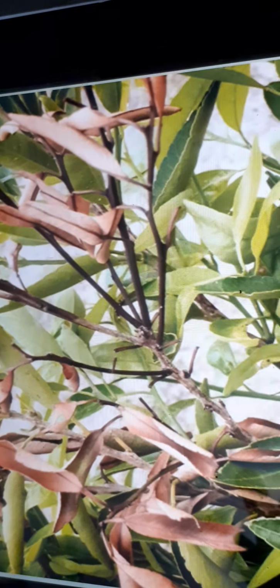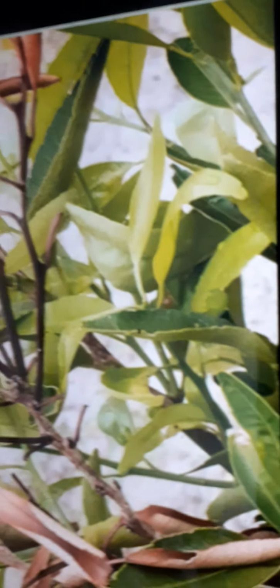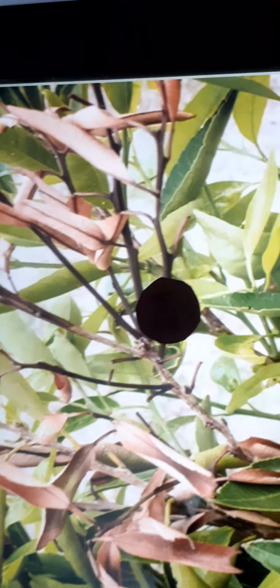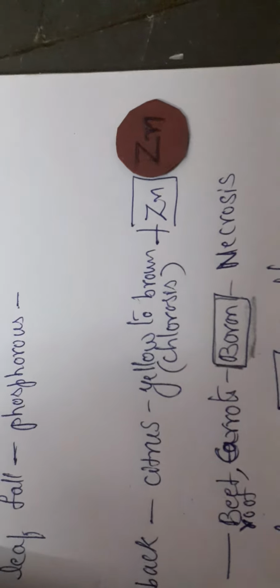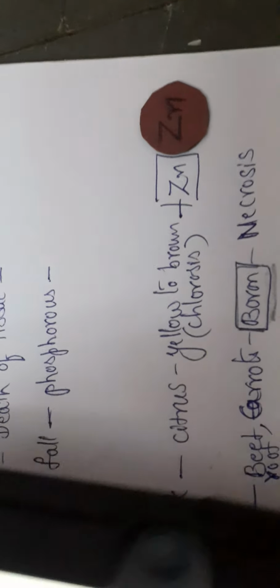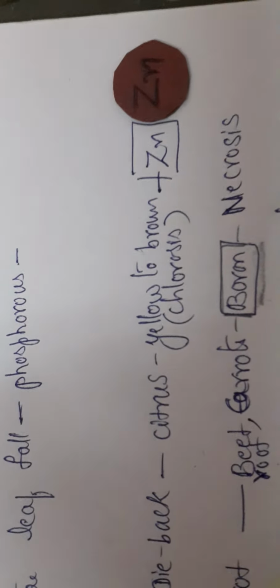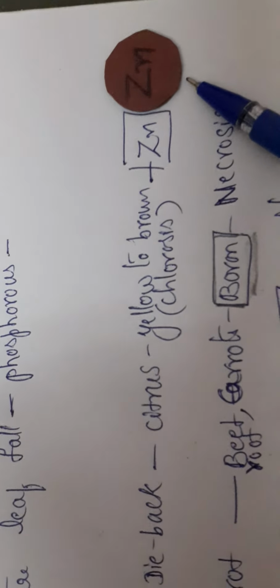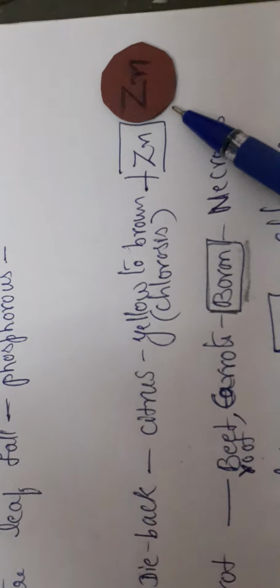Why is it caused? It is caused because of the deficiency of the mineral zinc. Citrus dieback disease is because of the deficiency of the microelement zinc.